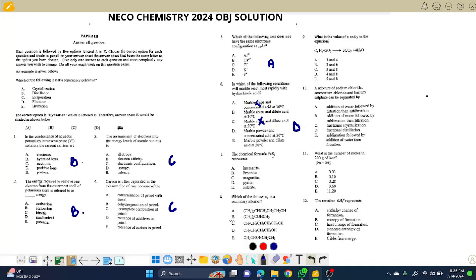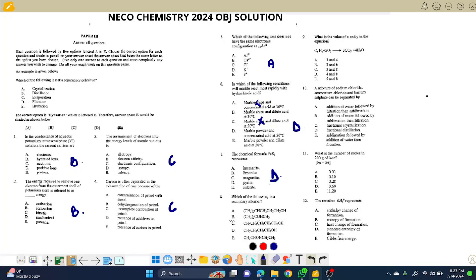The next one, question 7. The chemical formula FeS2, iron sulfide, is called iron pyrite. For those of you that do not know metallurgy, this falls under the topic of metallurgy. So please note that we know hematite, limonite, and magnetite are all ores of iron.